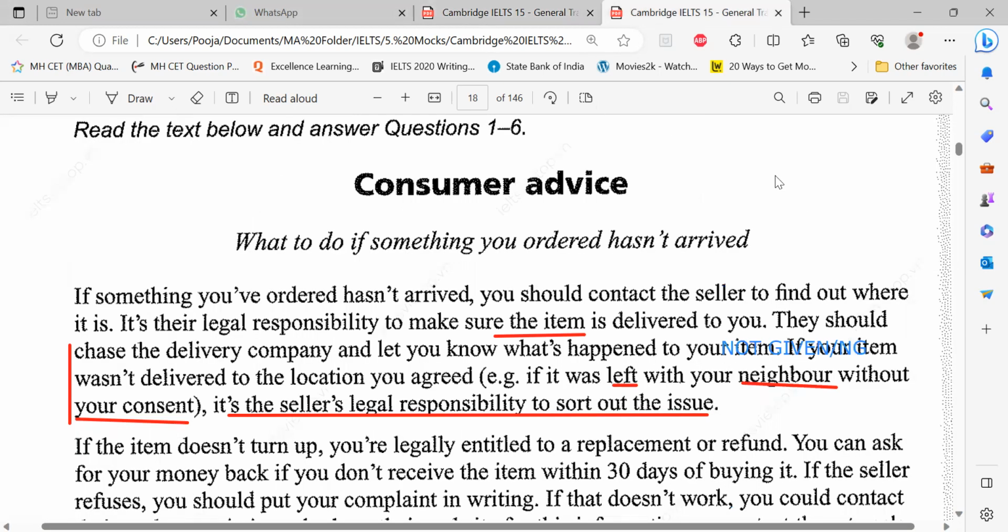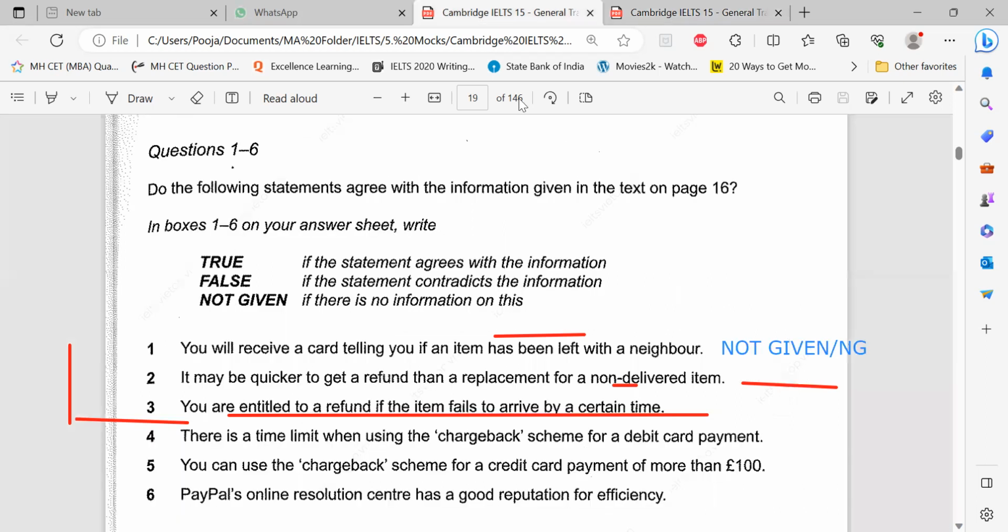So whenever it's not given, I can keep an eye out, stating that maybe it's there in the upcoming paragraphs. It might be there. So keep your mind open that you might find that answer. But if you got the second one, then case closed. All right. So again, I got the words replacement or refund. Now don't read the passage. Never ever read the passage first. Read what you want.